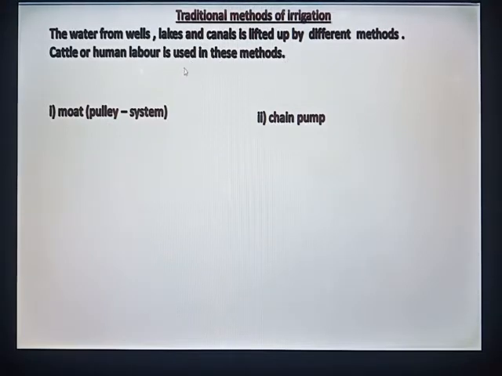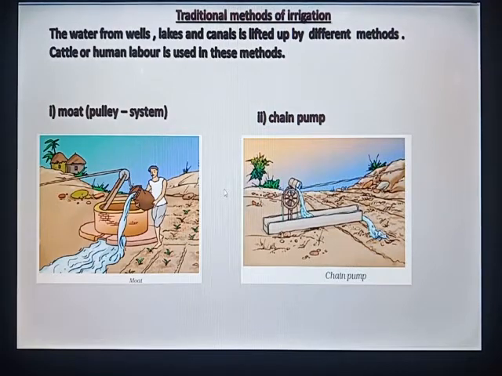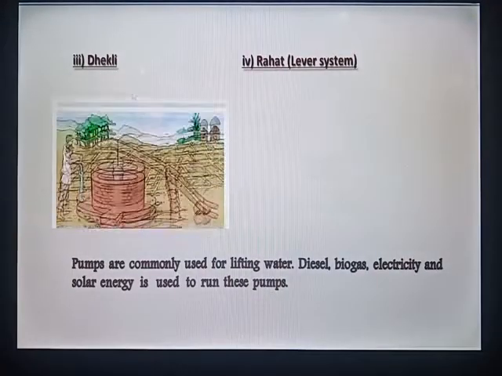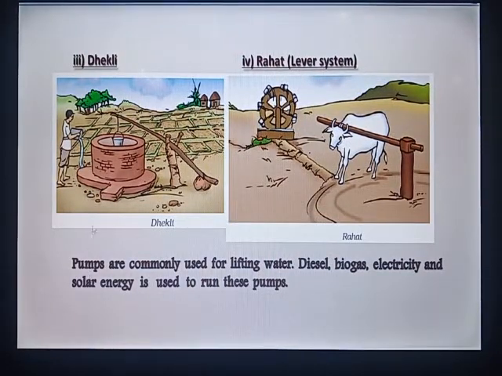There are four traditional methods of irrigation. One is moat, second one is chain pump, third one is Dekli, fourth one is Rahat. Apart from this, pumps are commonly used for lifting water. Diesel, biogas, electricity and solar energy is used to run these pumps.